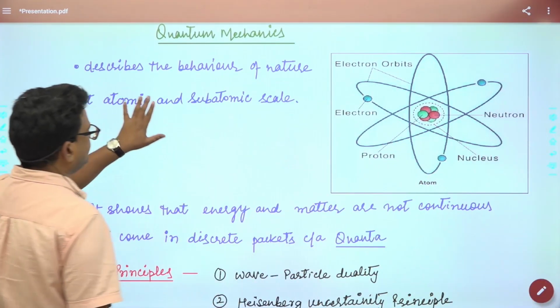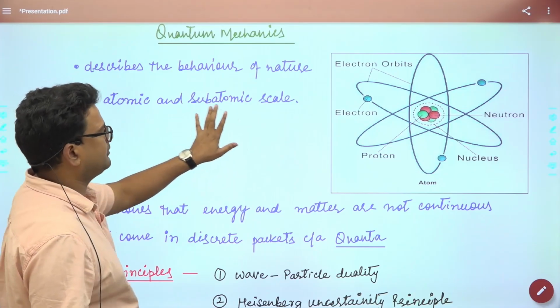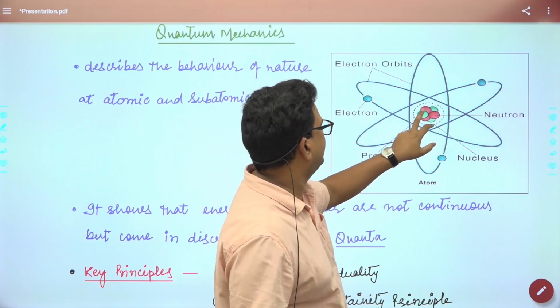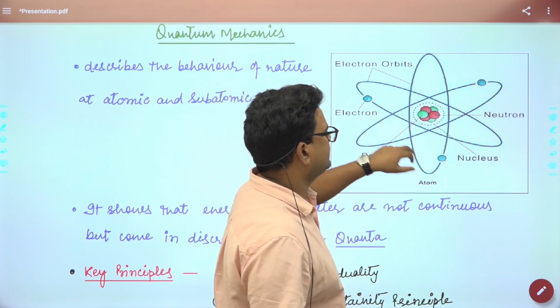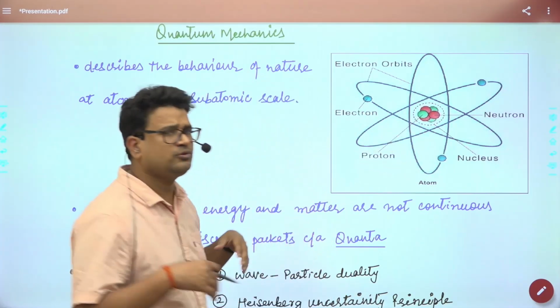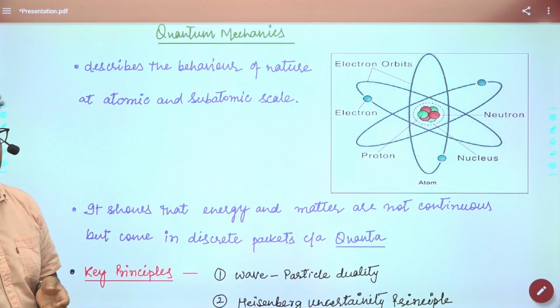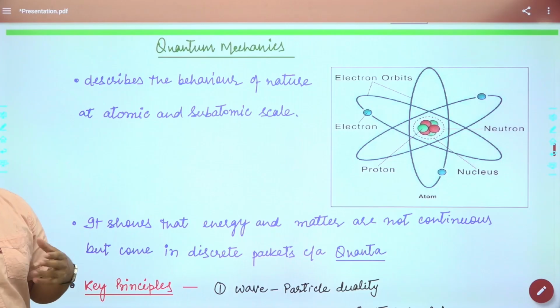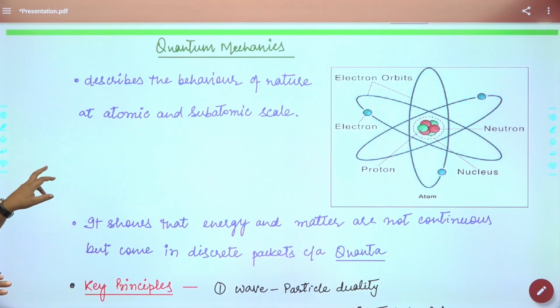Quantum mechanics describes the behavior of nature at the atomic and subatomic scale. Within the nucleus, protons and neutrons are there, and electrons revolve around the nucleus. How do they behave, how do they exist, how do they form the composition of nature? This is explained through quantum mechanics. Quanta are the subatomic particles, and quantum mechanics is the study of the behavior and nature of the subatomic particles.